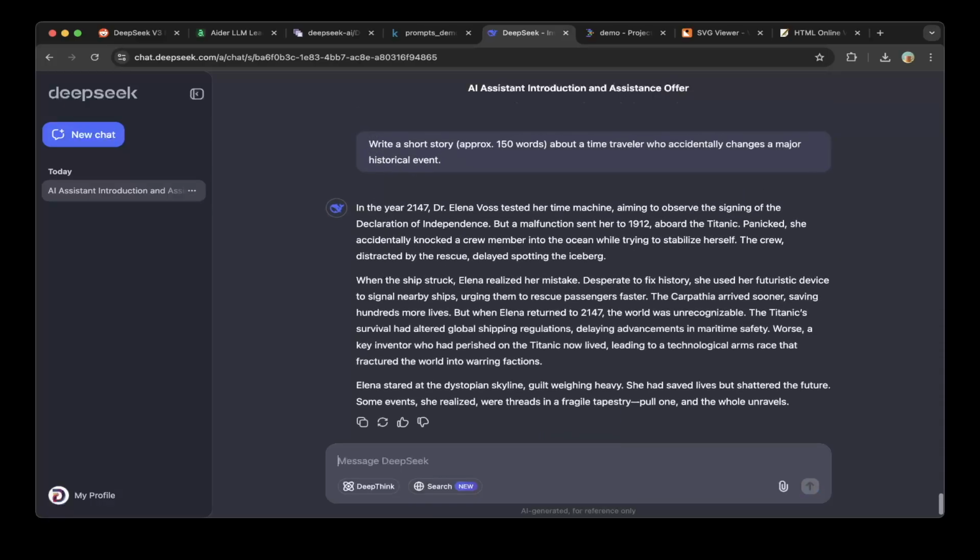So in the year 2147, Dr. Elena Vos tested her time machine to observe the signing of the Declaration of Independence, but a malfunction sent her to 1912, aboard the Titanic. Panicked, she accidentally knocked a crew member into the ocean while trying to stabilize herself. The crew, distracted by the rescue, delayed spotting the iceberg. So this is nice. So let's mark that as a pass.